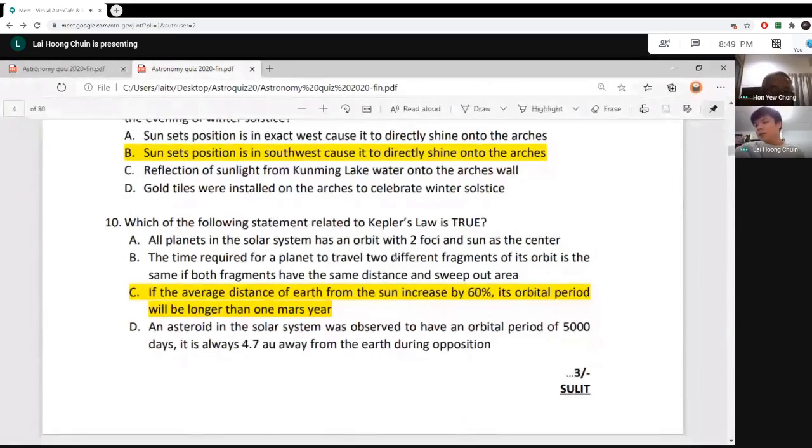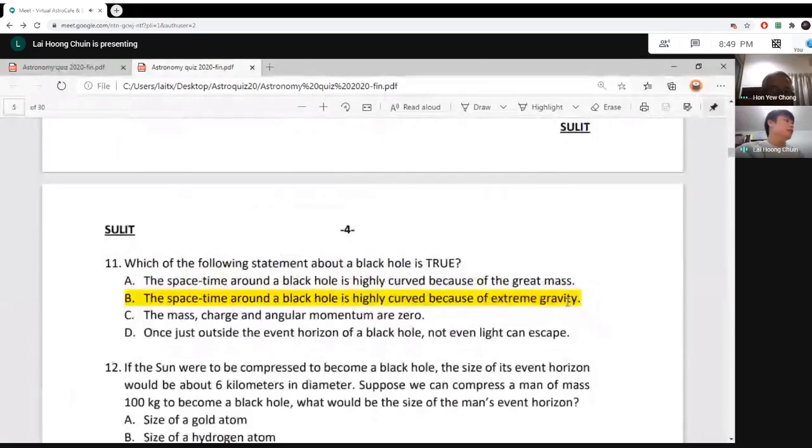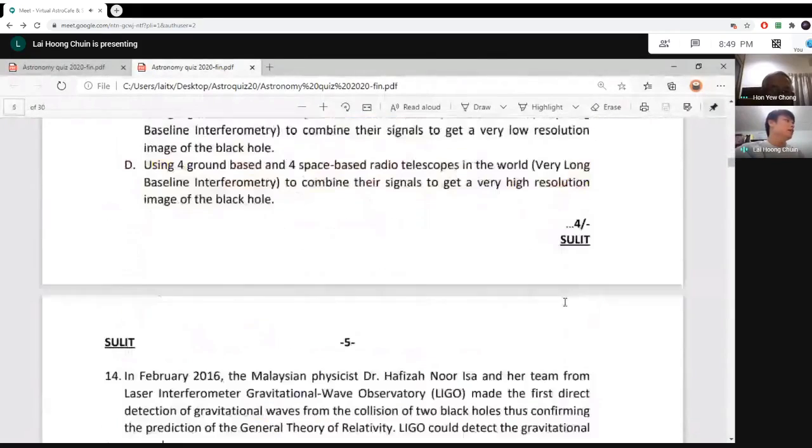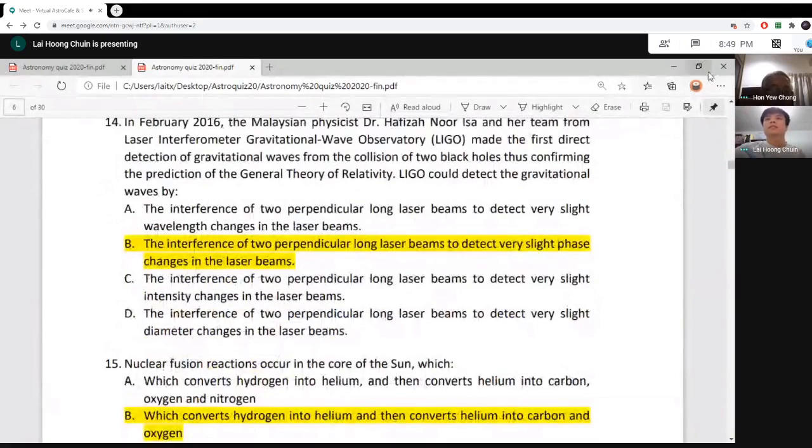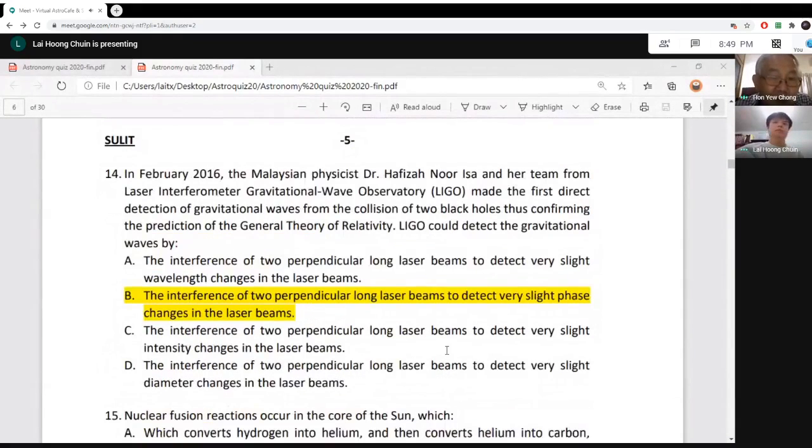So we proceed to the next question, which is question number 14. Dr. Chong, of course, what Mr. Lai mentioned is we are discussing those questions where the students did poorly. So we elaborate on it.